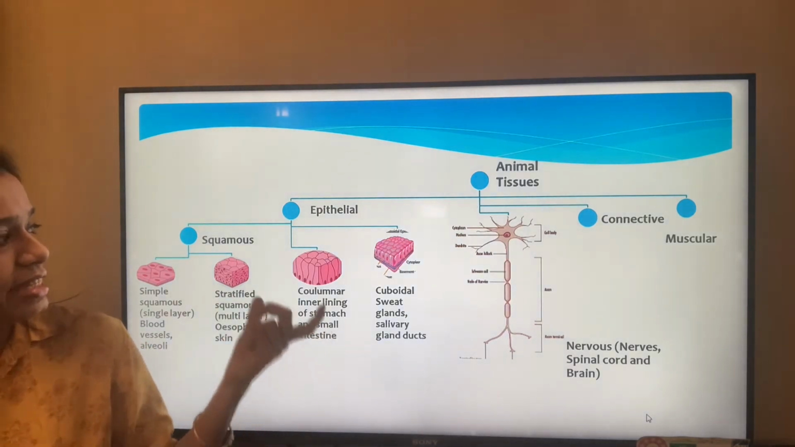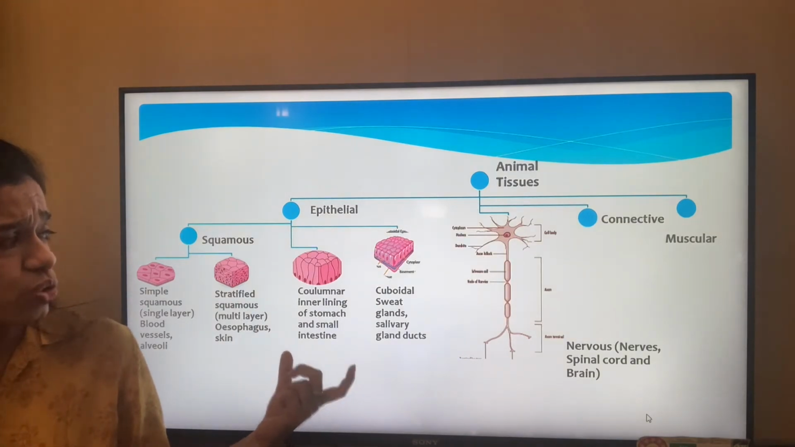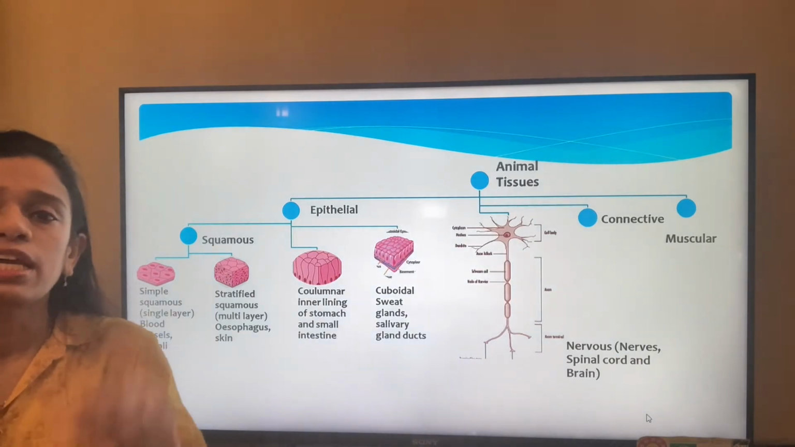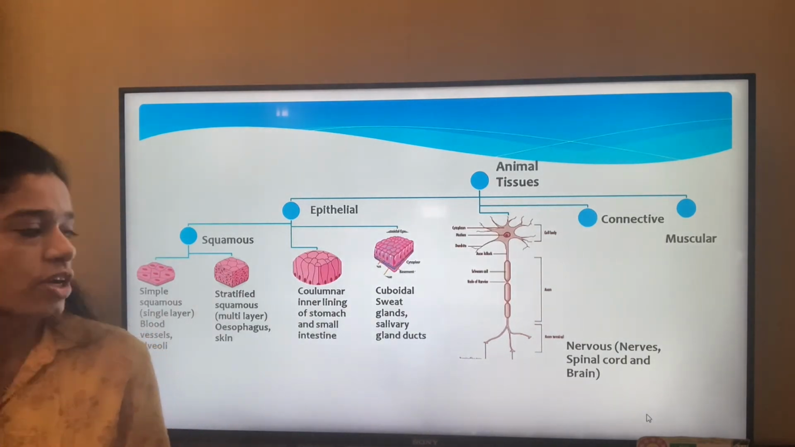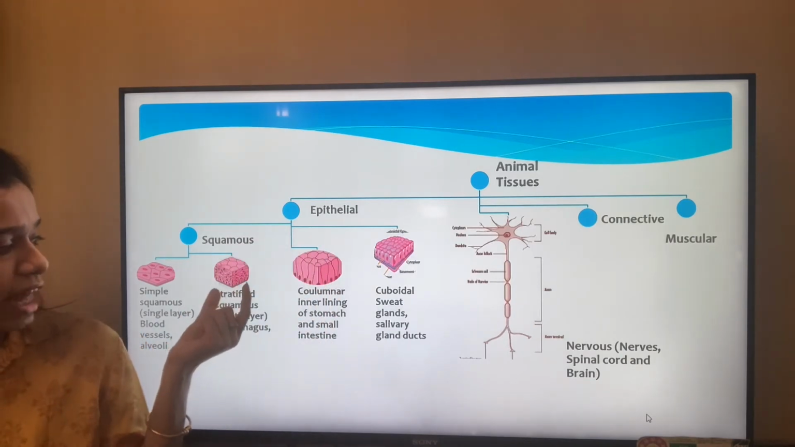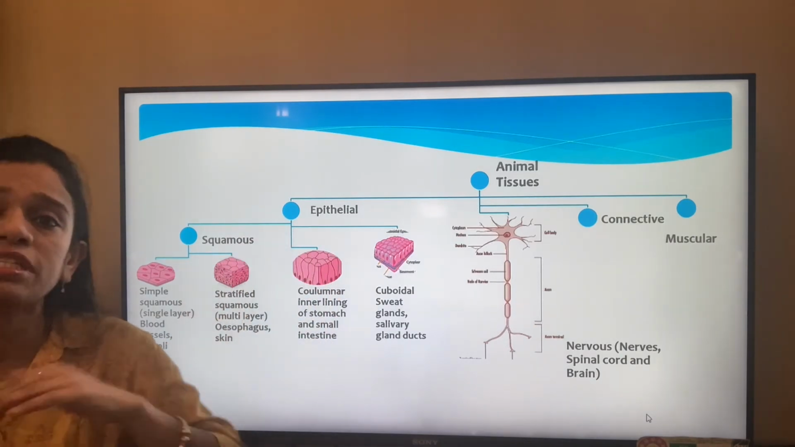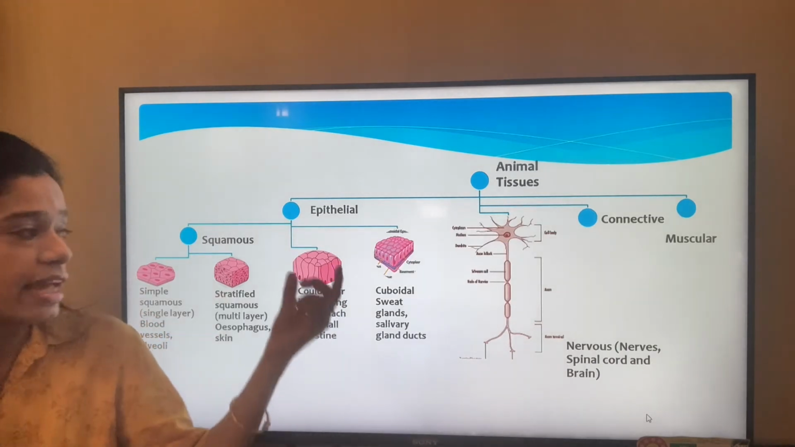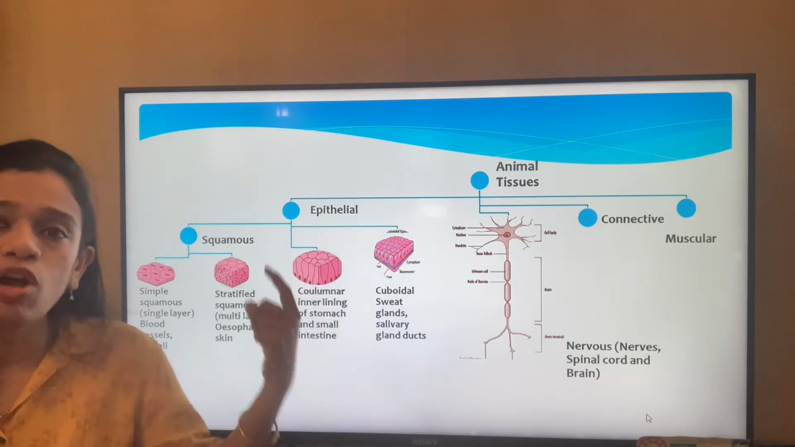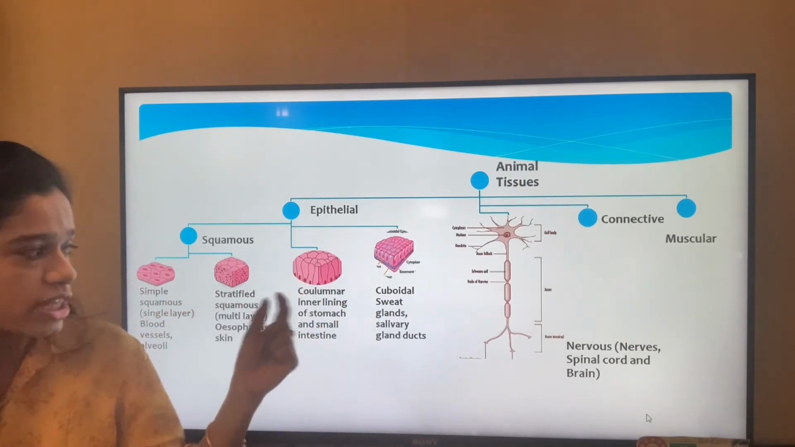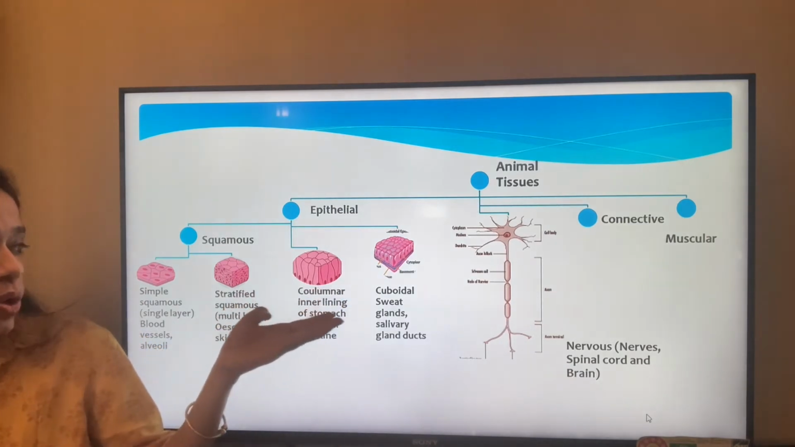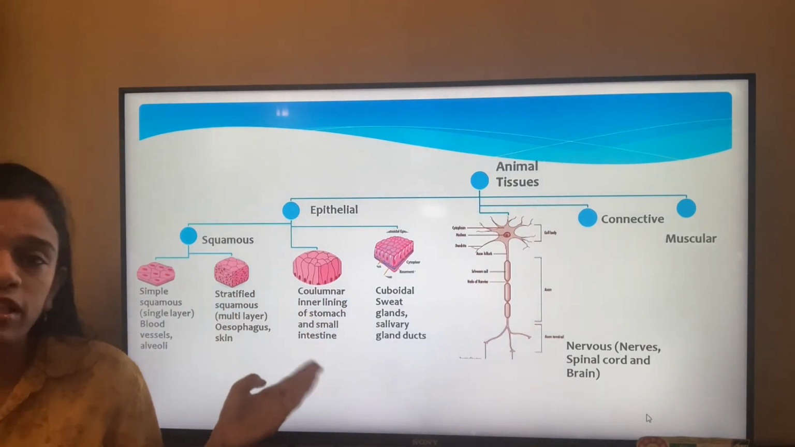And next is the columnar tissue. Columnar means, as the name suggests, it's like a column in nature. It is a little bit of an elongated structure. You can see here the structures are elongated. It looks like stratified squamous, but stratified squamous has multiple layers. Here they are not layers. Here it is one cell itself, but they are elongated in nature, while the nuclei are towards the base. It is the inner lining of the stomach and the small intestine.